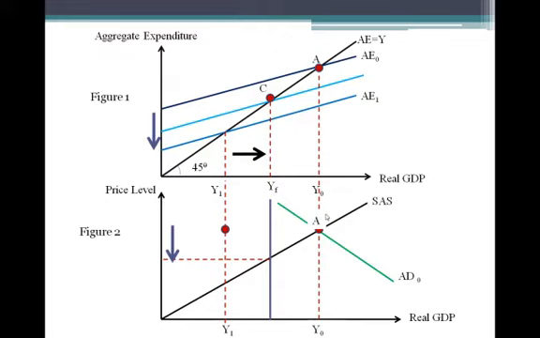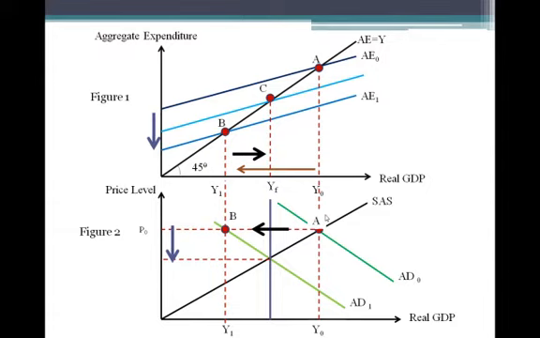Now the interest rate has increased. This results in a decrease in real wealth of consumers. Hence, with price level fixed at P0, the aggregate expenditure curve will shift downward from AE0 to AE1. At the same time, equilibrium expenditure decreased to Y1, point B. While in figure 2, the aggregate demand curve shifts leftward from AD0 to AD1, and it changed the equilibrium point from point A to point B.